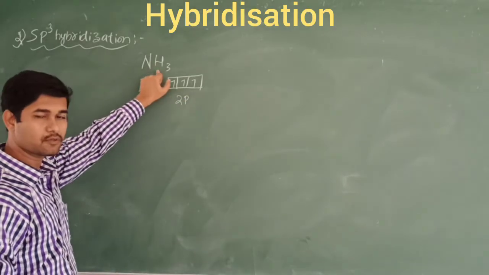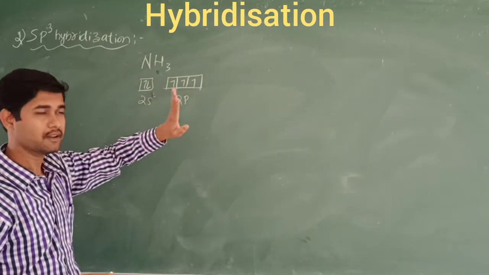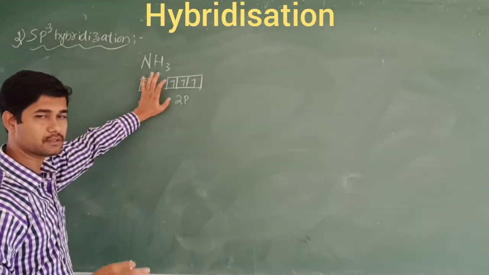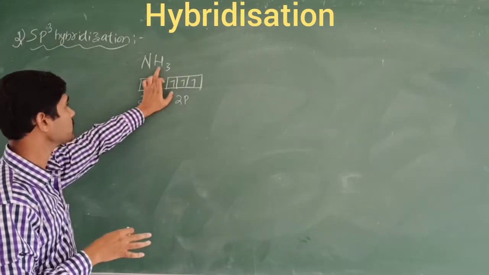Nitrogen is going to make bonds with 3 hydrogen atoms, which means 3 unpaired electrons are required. According to the ground state, these 3 unpaired electrons are sufficient to make bonds with the 3 hydrogen atoms.